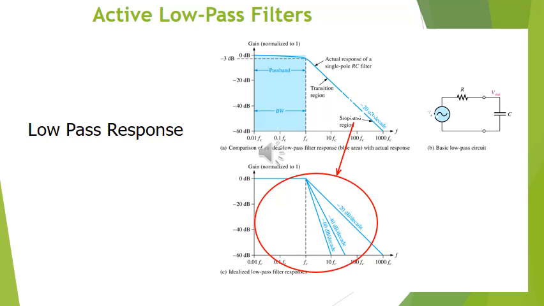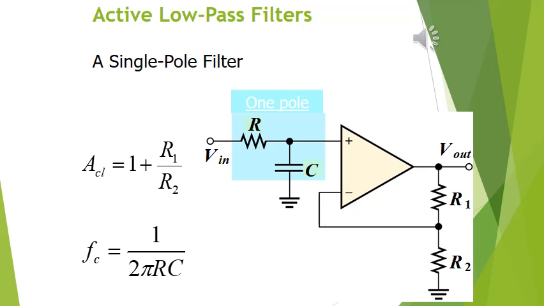For the ideal response of a single pole system, the drop rate will be minus 20 dB per decade. The circuit on the right hand side is a basic low pass circuit. The previous slide showed the passive low pass filter. If we go for an active low pass filter, the circuit is given in the diagram. This is the one pole or first order low pass filter.